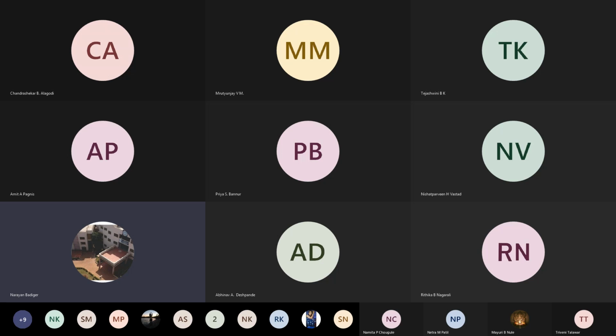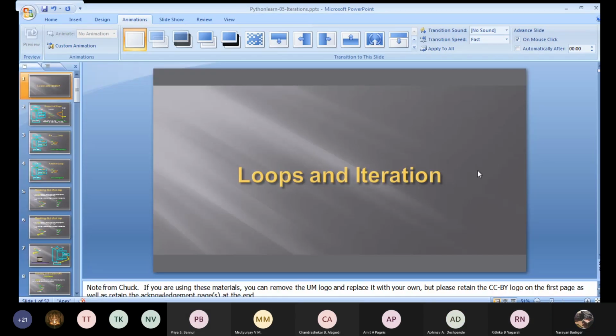Then we will be studying something different, like loop patterns. We will see how to use loops for counting and for summing, with a few examples. If I have a list and I want the number of elements in that list, the total count, we will do all of that today. To start with loops and iteration: loops are the blocks, and iterations are the statements that continuously execute again and again in that loop.